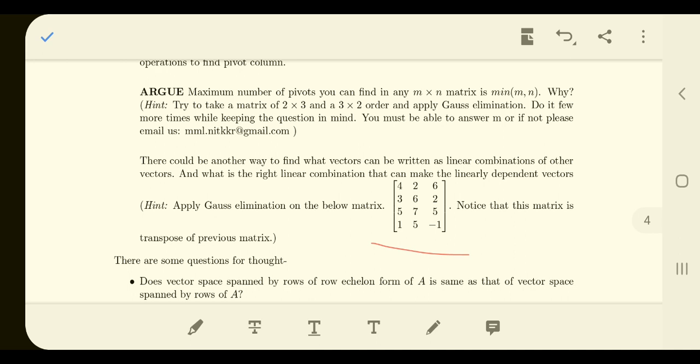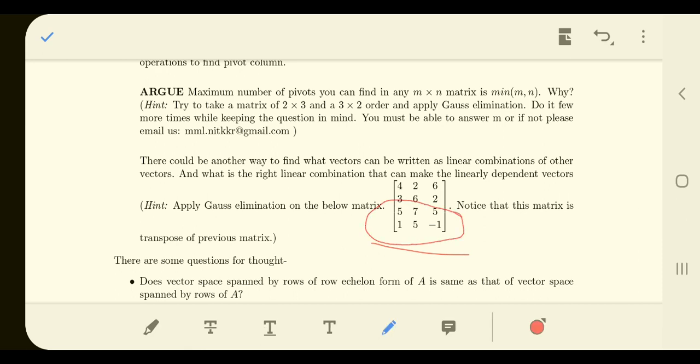The rows which become 0 are the linearly dependent vectors, and the rows which are not 0 are linearly independent vectors. So once you get that, you are going to get a basis, and you will definitely find that these two particular rows will become 0 after going through the Gauss elimination.